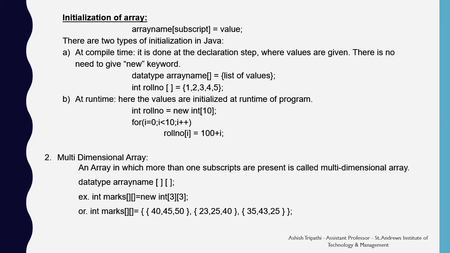In the multidimensional array, an array in which more than one subscript is present is called a multidimensional array. Here you are using more than one subscript for the array location.